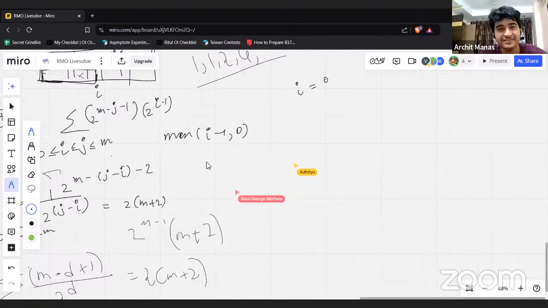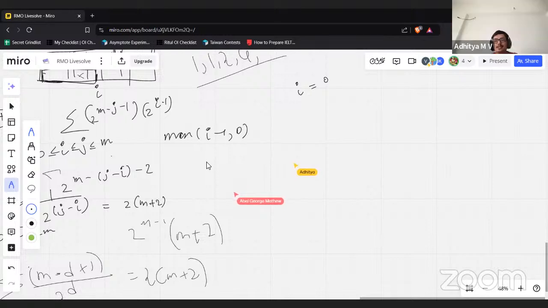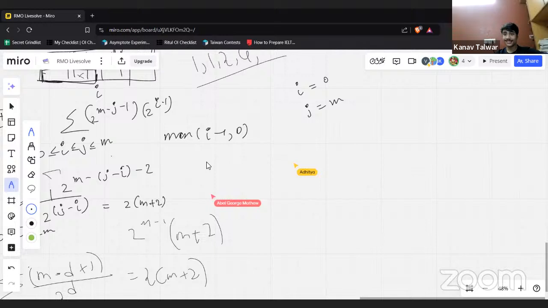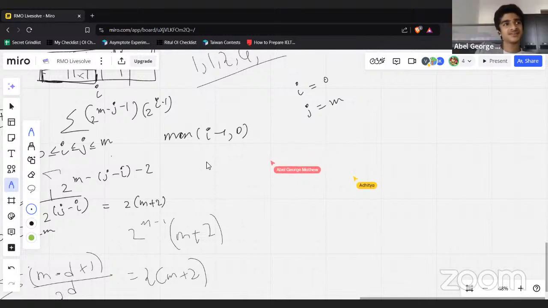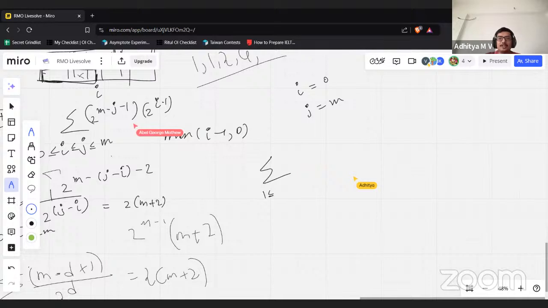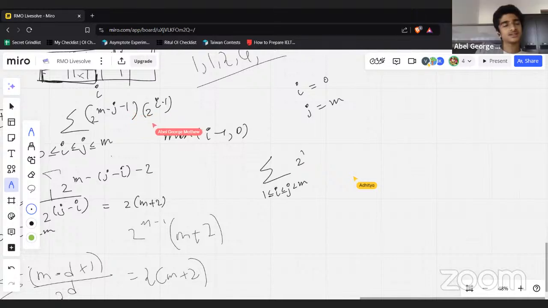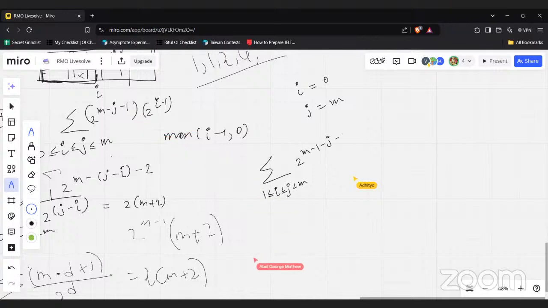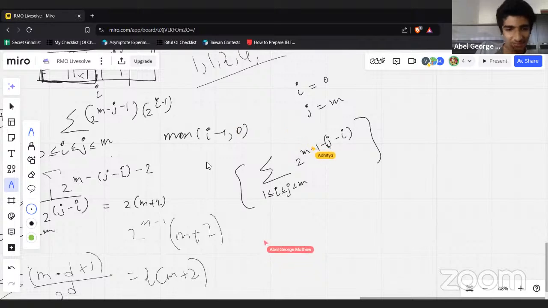We can just count i equal to 0 separately. And then i equal to n, j equal to m, and j equal to n as well. Now there are 4 cases. There's i equal to n as well. Let's just go to the normal induction. No, i equal to m is fine. i equal to n is fine, but you also have i equal to 0 and j equal to m. You have to subtract that one away. Please, no inclusion-exclusion. It's 4 cases. Okay, it's minus 2. That's still pretty bad.